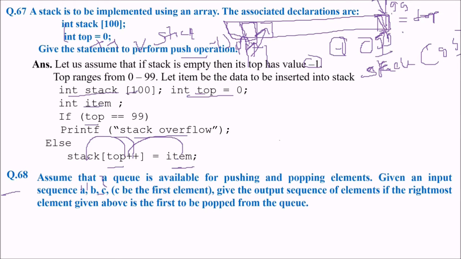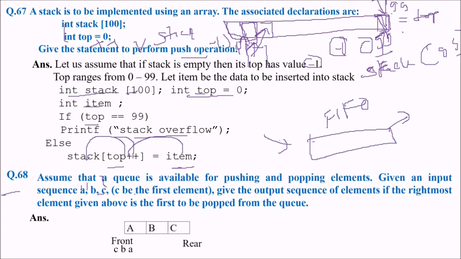So in this queue, what happens? In a queue, the entries are only from one side and the exits are only from one side. This is the first in, first out data structure. So in the queue it is said that A, B, C, where C has come first, we have to talk about the pop activity. We know that C came first, then B, then A. When we pop, we are not able to pop from here; we are able to pop from here. So it will be C, B, and then A.